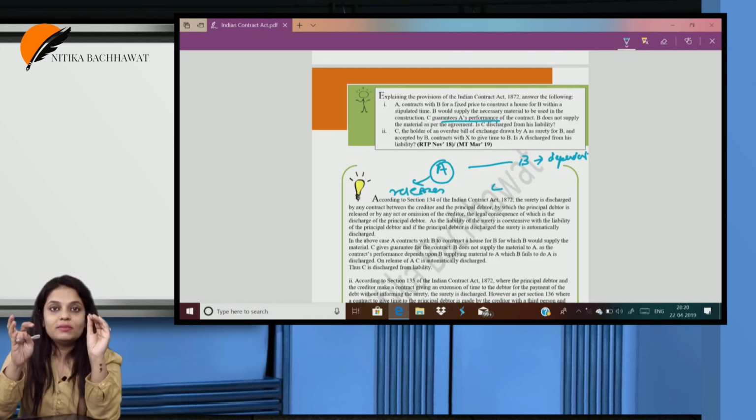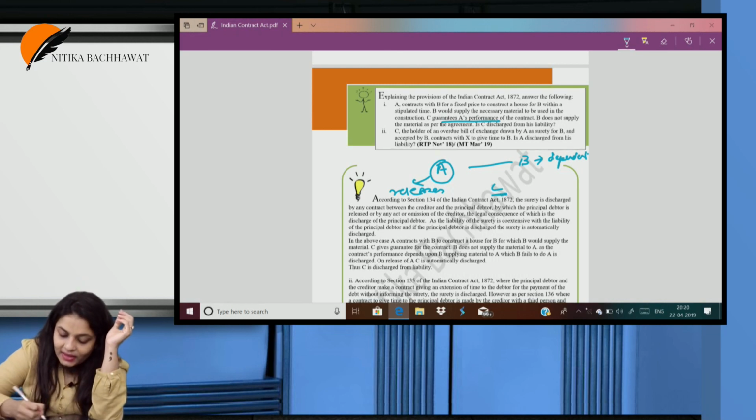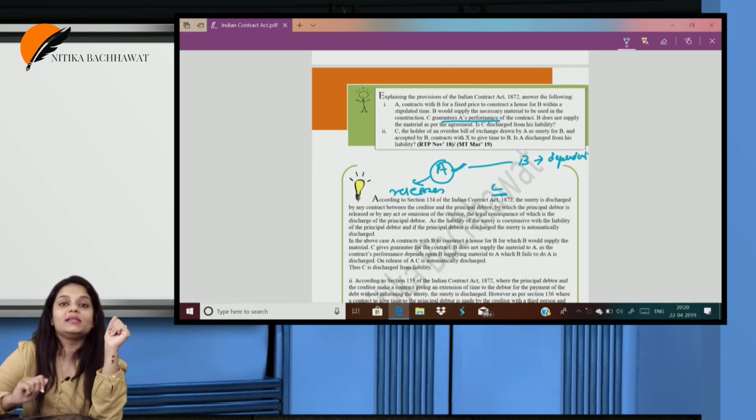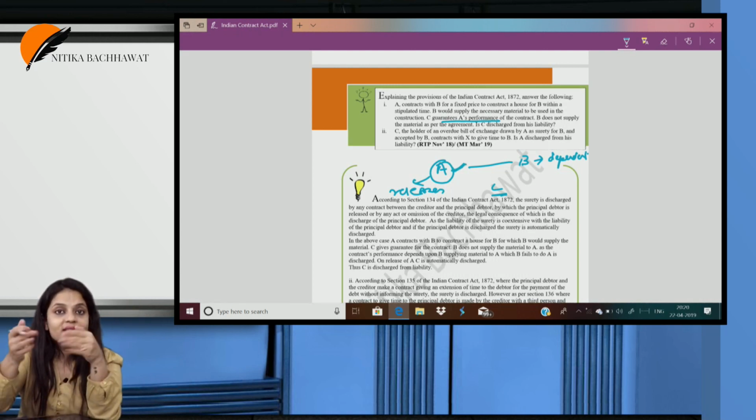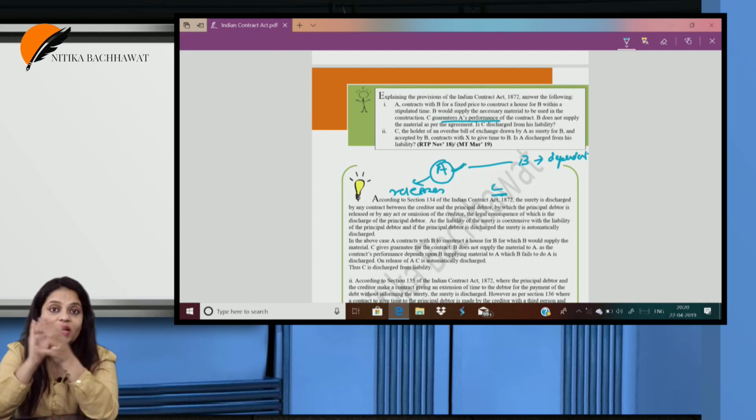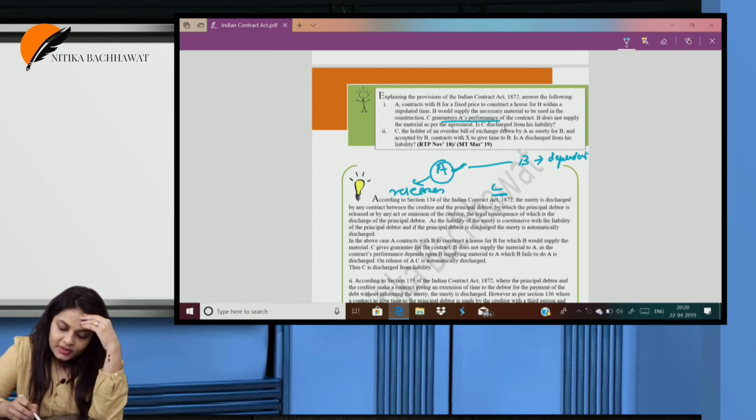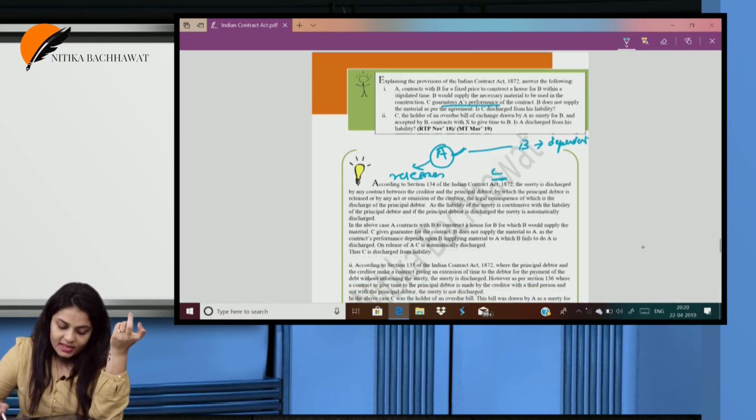Now please understand one thing, C's liability exists because A's liability exists. C is liable because A is liable. If A is discharged from liability, if A is released from liability, is C liable? No. Now, as per the Act, is C discharged from his liability? Yes.